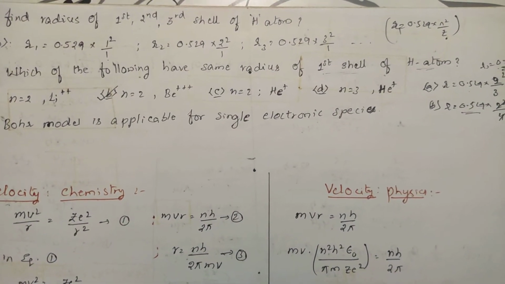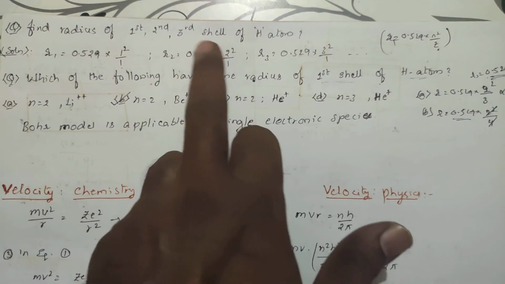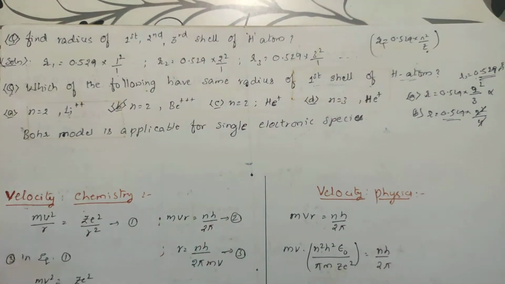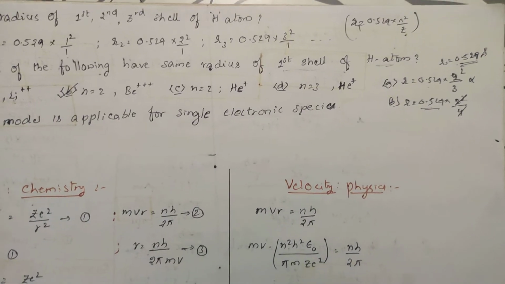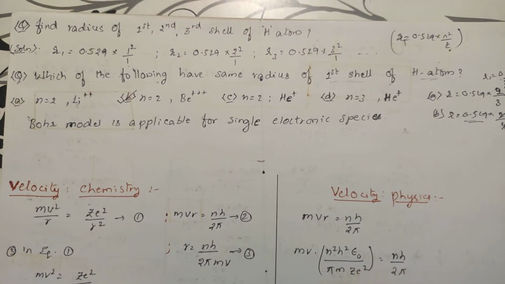For the second, 0.529 into 2 square by 1, because the atomic number Z will not change, only the orbit is changing. So 0.529 into 2 square. For the third orbit, it is 0.529 into 3 square by 1. That is the condition for that one.